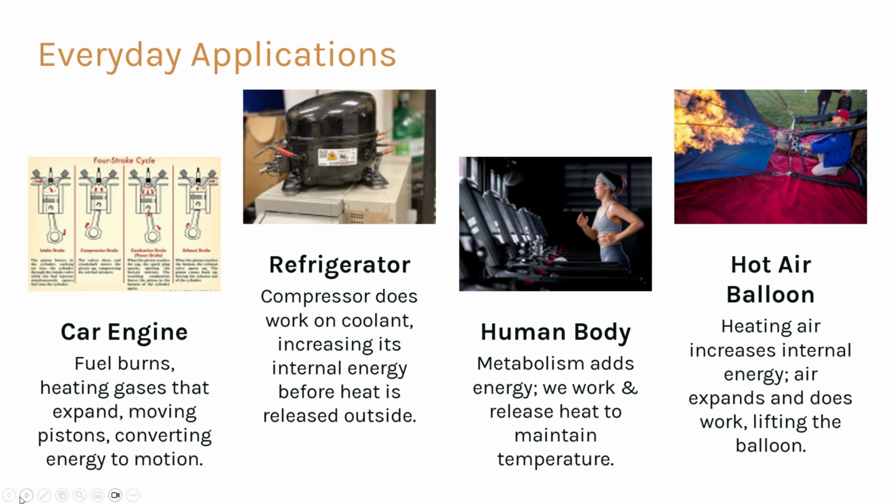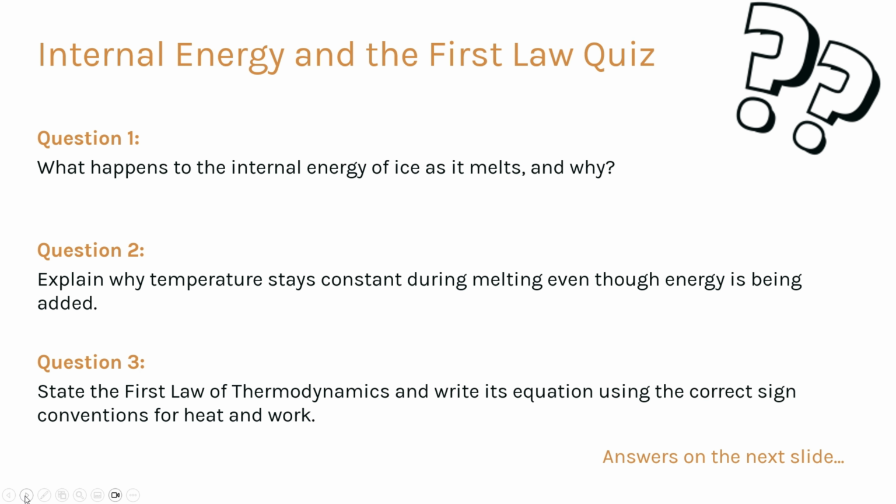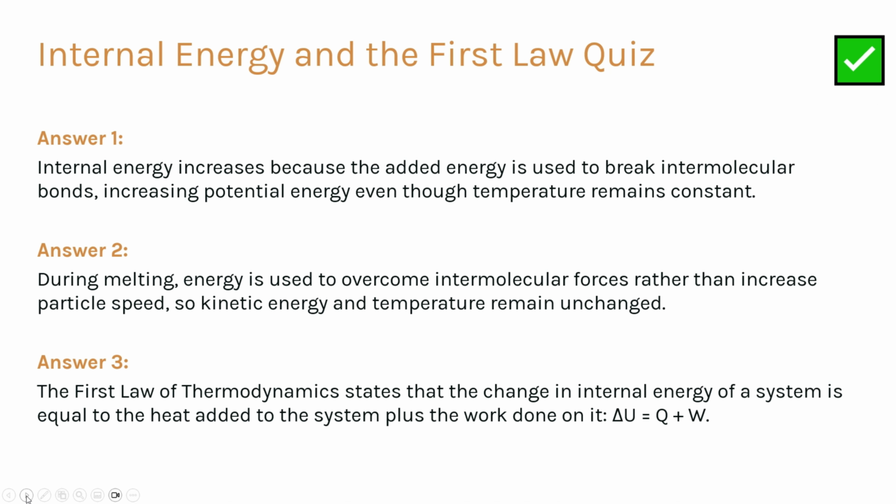Internal energy and the first law quiz. Let's check our understanding. Pause the video here and have a go at answering the following questions. When you're done, press play and we will go through them together. When ice melts, its internal energy increases because energy is used to break bonds, increasing potential energy. Temperature stays constant during melting because kinetic energy does not increase. The first law of thermodynamics states that the change in internal energy equals the heat added plus the work done on the system, written as delta U equals Q plus W.